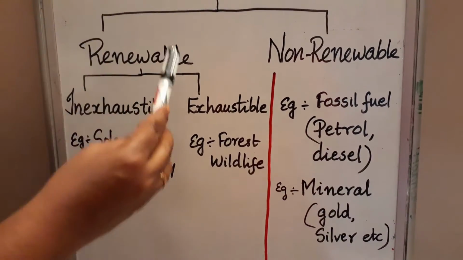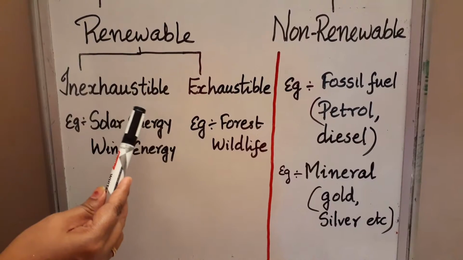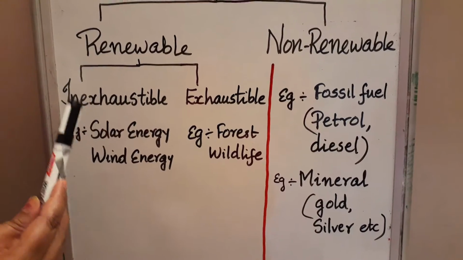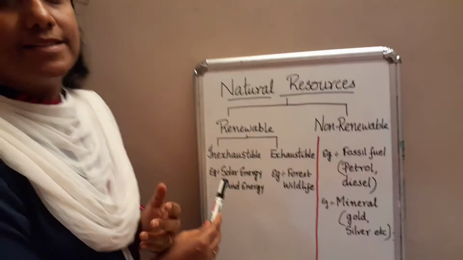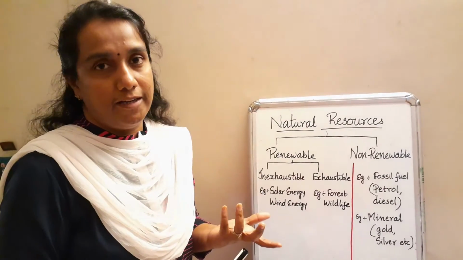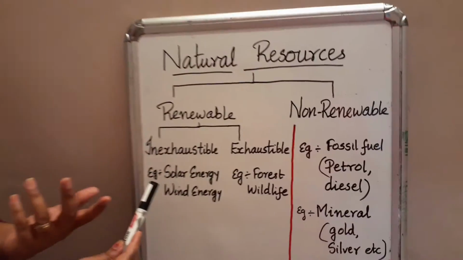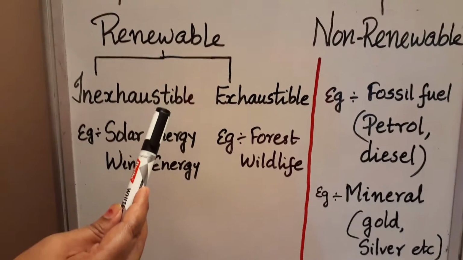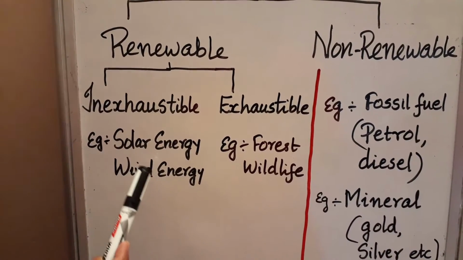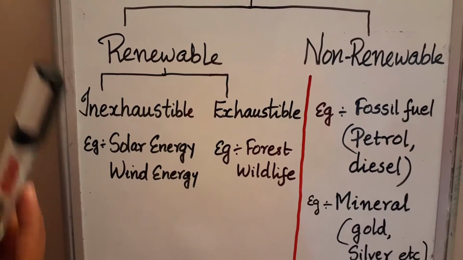So renewable resources are again divided into inexhaustible and exhaustible. Inexhaustible means, have you ever seen one day when sunlight is not there or wind is not there? No. We can get solar energy every day and wind energy every day without giving any money to the sun. So that type of resources which will not finish are inexhaustible resources. Solar energy is the energy we get from the sun, and wind energy is the energy we get from the wind, without giving any money to the sun and to the air.